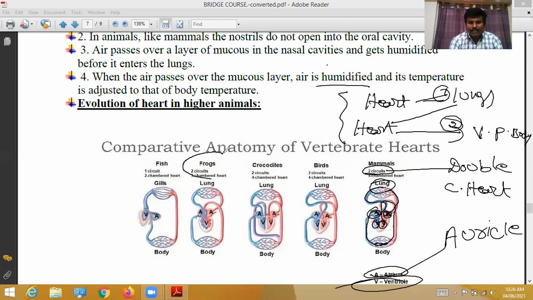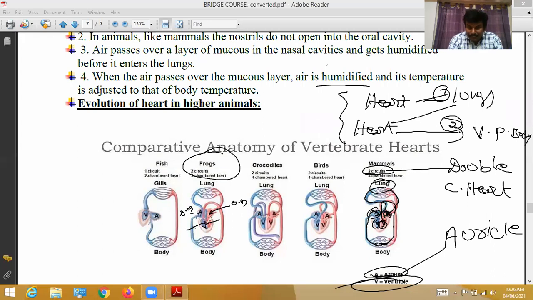See in frog, here in frog, the circulation: the blood is circulated from the lungs to the auricles. From the auricles it enters the ventricles. Auricles always receive deoxygenated blood, and the ventricles receive the same blood here. But from the lungs, the auricles receive oxygenated blood. This oxygenated blood enters into the ventricles.